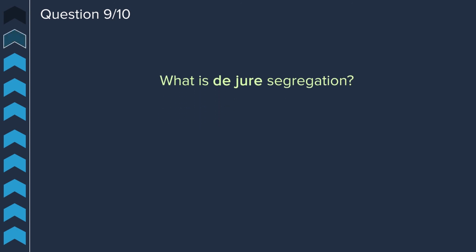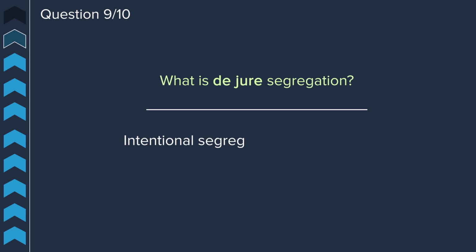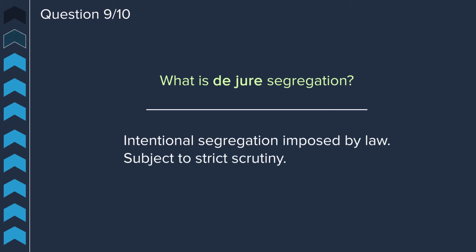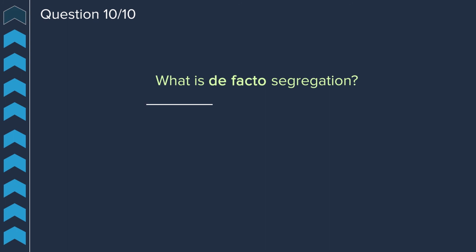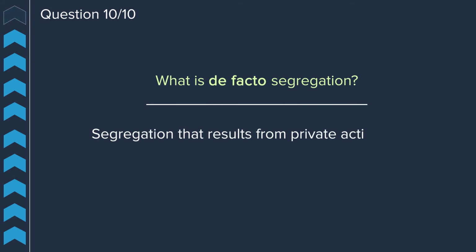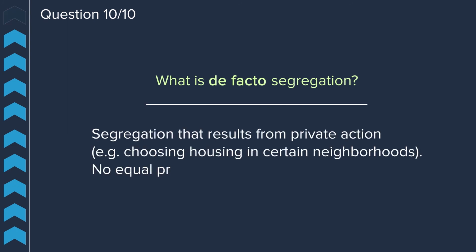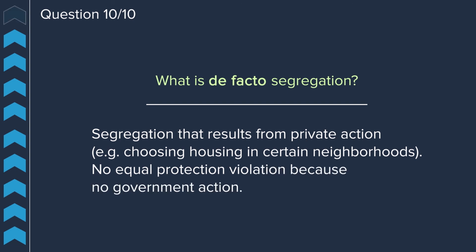Question 9. What is de jure segregation? This is an intentional segregation imposed by law. This is subject to strict scrutiny. Question 10. What is de facto segregation? This is segregation that results from private action. No equal protection violation exists here because there's no government action.